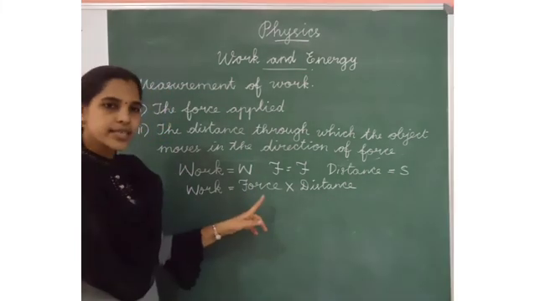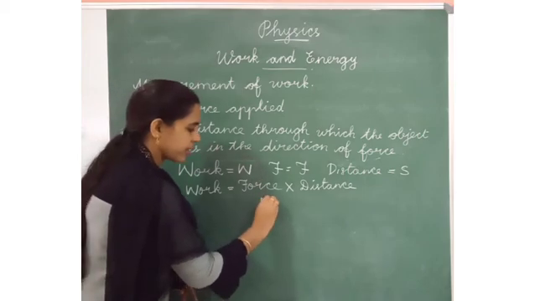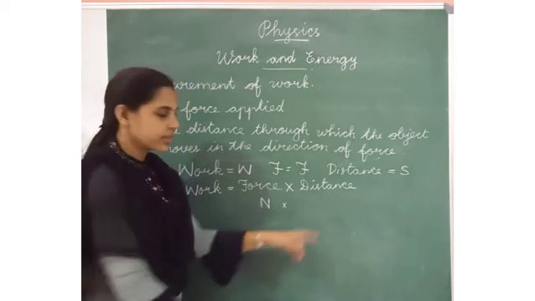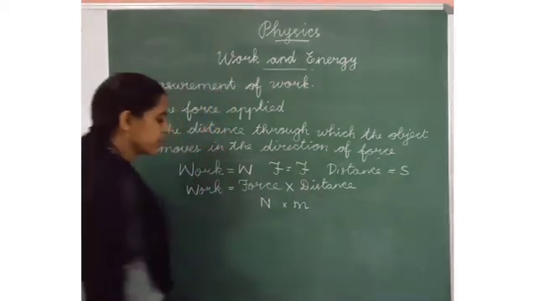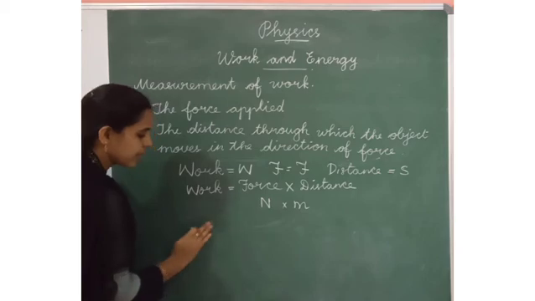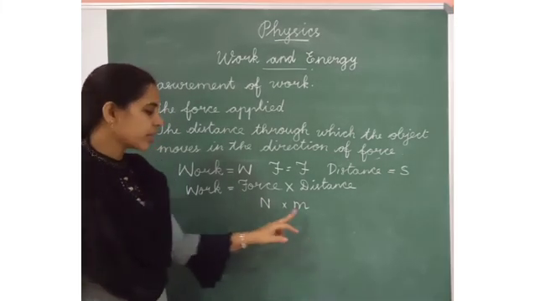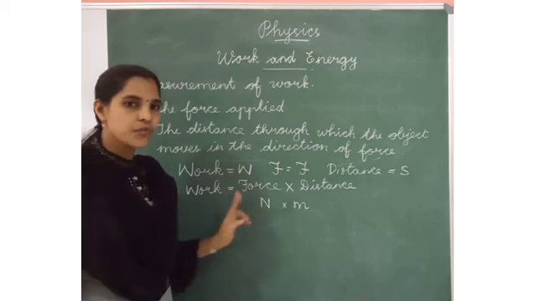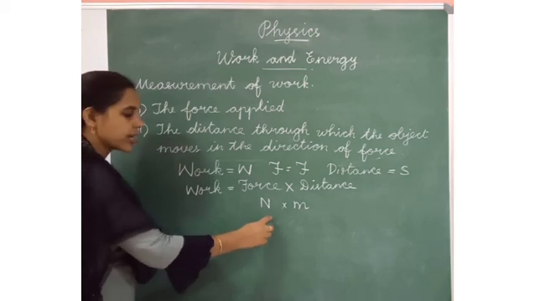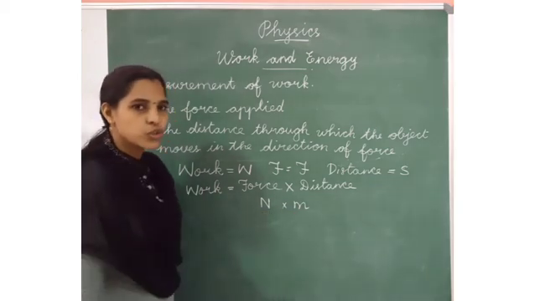What is the SI unit of force? It is Newton. Then what is the SI unit of distance? Meter. Okay. So 1 Newton into meter. So what is the SI unit of work? Newton meter. When we consider Newton meter, we also say joule.